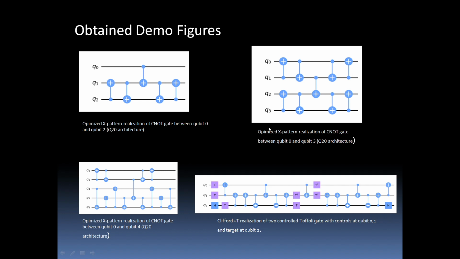Similarly, we have shown the result for the optimized X pattern realization of the CNOT gate between qubit 0 and qubit 3 for the quantum 20 architecture, and here the optimized X pattern CNOT gate between Q0 and Q4. And here comes the Clifford+T realization, the entire mapping of the two-controlled Toffoli gate with controls at qubits 0 and 1 and target at qubit 2.